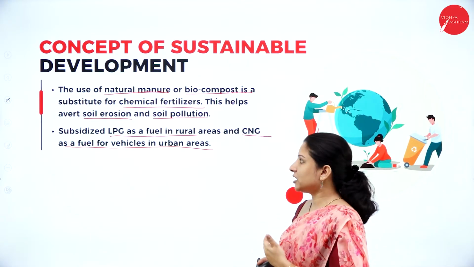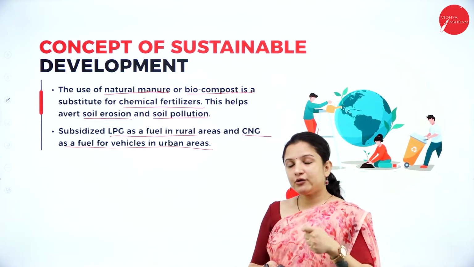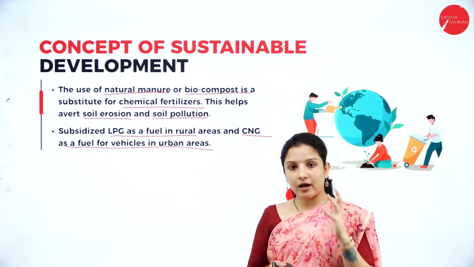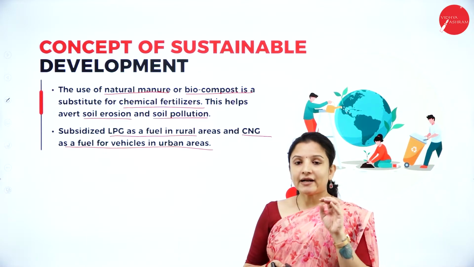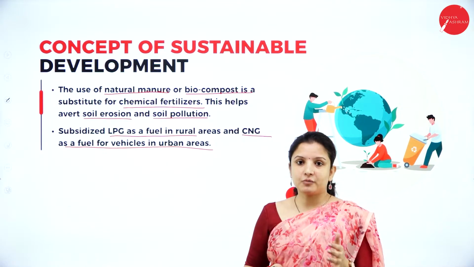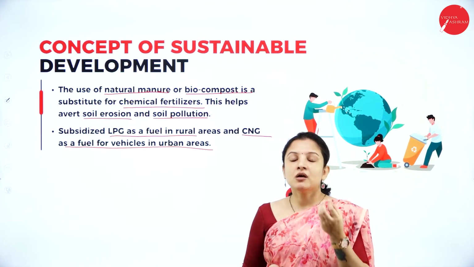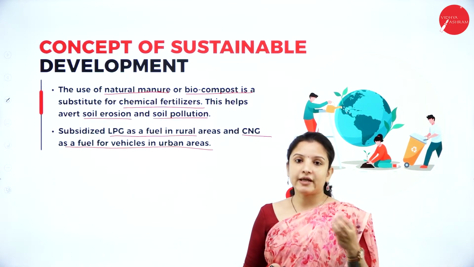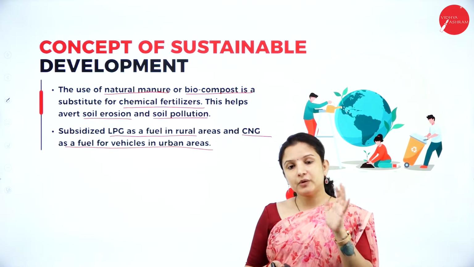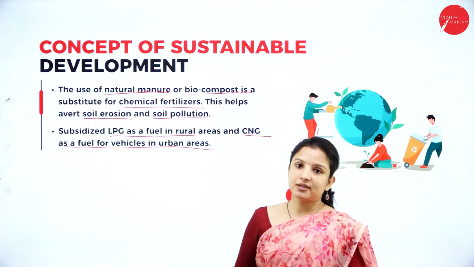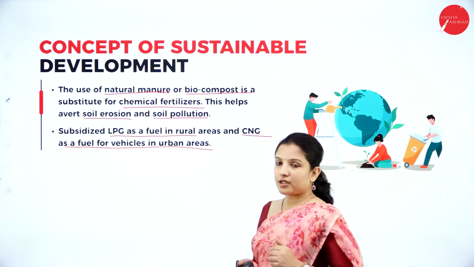Such people go into the forest and illegally cut trees for firewood. That can be stopped. How can it be stopped? It can be stopped if the government provides them subsidized LPG, wherein they will be able to afford LPG. So instead of cutting down wood from the forest for cooking purposes, they can depend on this particular LPG.